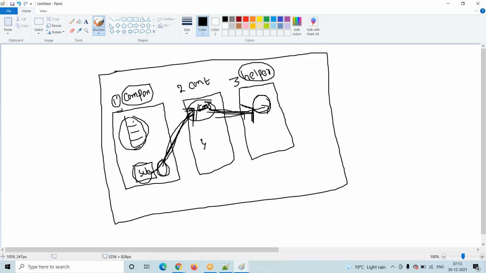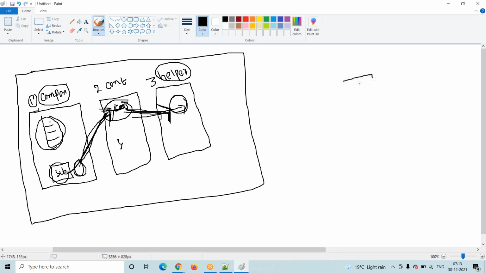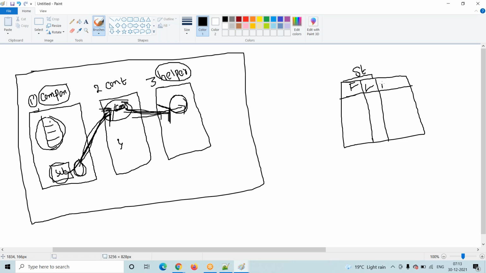From the helper, what is our final target? Here we have one object. This is my object, and in this object I want to insert the data. My student form object is there. Here first name is there, last name is there, mother name is there, and father name is there. Based on these details, we want to insert one record here. That is our final target.